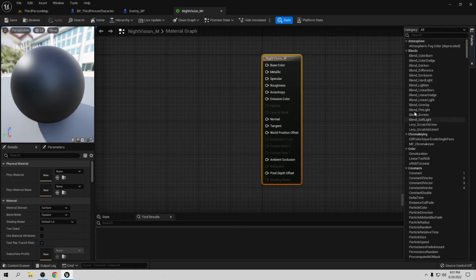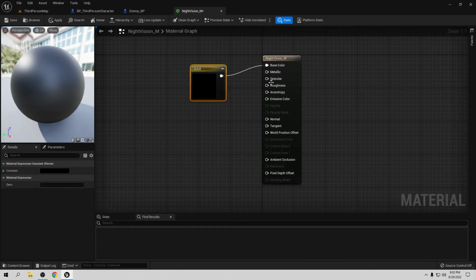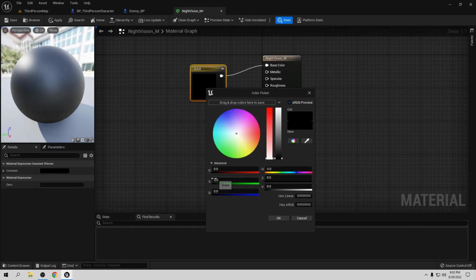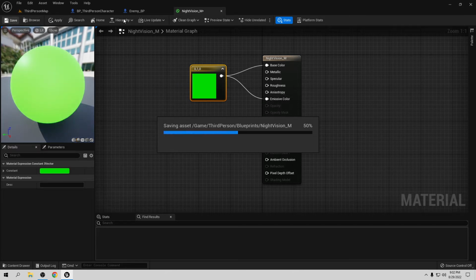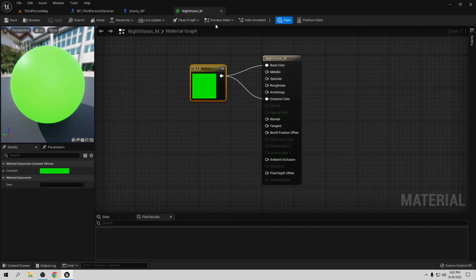Let's go to the palette and get a constant vector. Let's drag this to the base color, and we want to change the color, the green, all the way up to 1. Let's go okay, and we also want to brighten it a little bit, so let's connect this to the emissive color. Let's compile and save. They automatically apply, so they're going to be fine.